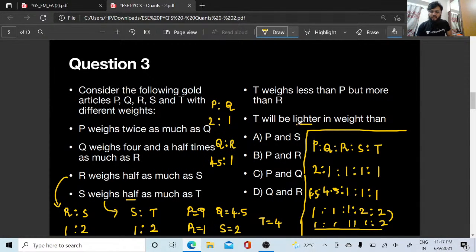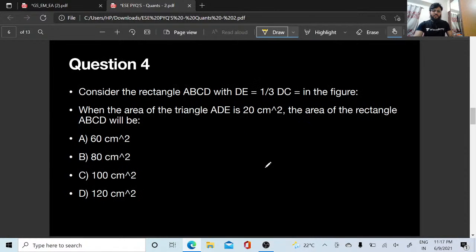T will be lighter in weight than whom? T is lighter, T is 4, and he will be lighter in weight than Q as well as P, right? P and Q, option C is the right answer, right? He will be lighter in weight than whom? P and Q. Option C is going to be the right answer. Okay, yes. Let us go to the next question.